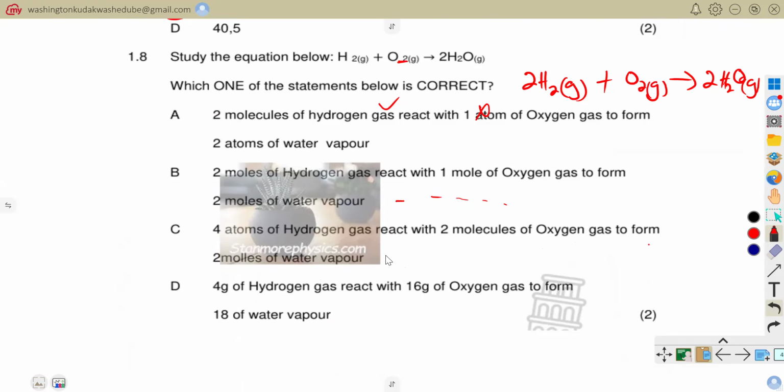And then now this one is actually what? 4 atoms of hydrogen gas, this is correct. 2 molecules of oxygen, this is correct. And then 2 moles of water.